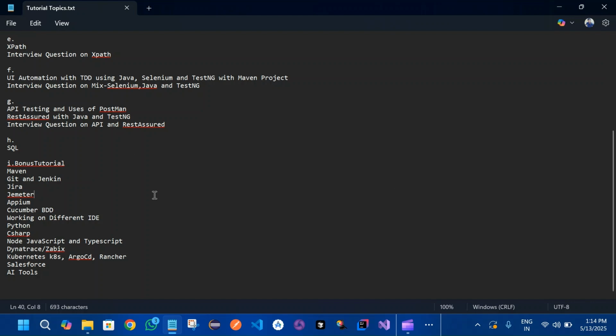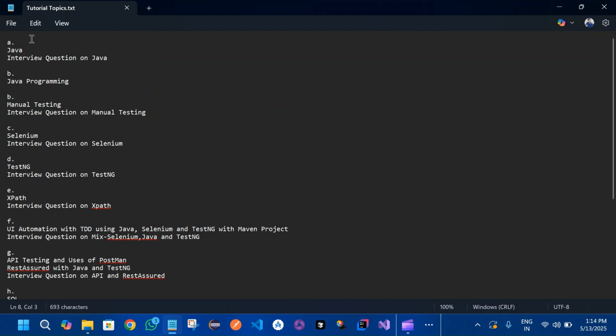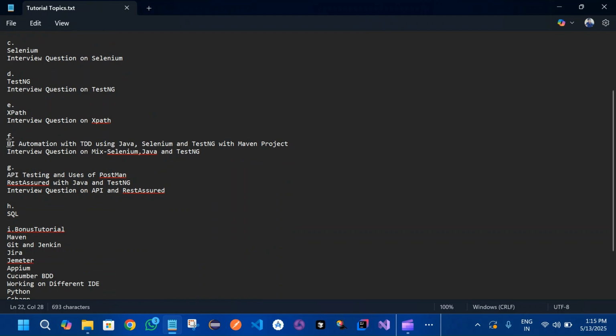Next, since we'll be completing all of this, now we want to do the full automation, including our Java, manual testing, Selenium testing, and XPaths. So we'll be doing the UI automation with TDD using Java, Selenium, and TestNG with a Maven project using POM, which will again skill up your current profile.